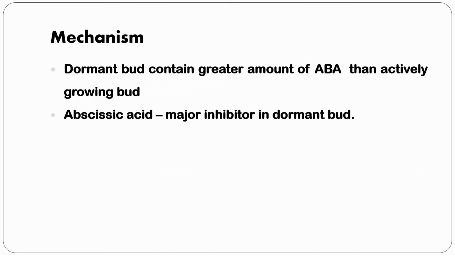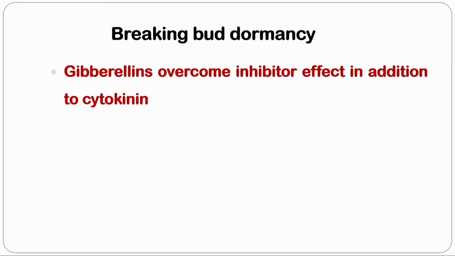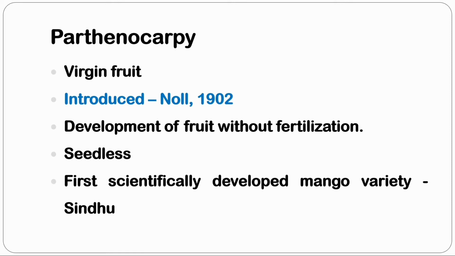Beyond these above factors, what happens during bud dormancy? Dormant bud contains a greater amount of abscisic acid, in short ABA, than actively growing bud. Abscisic acid is a major inhibitor in dormant buds. How to overcome bud dormancy? Plant growth regulators like auxin, gibberellin and cytokinin help to overcome this inhibitory effect, and apart from this, maintain optimum climatic conditions.